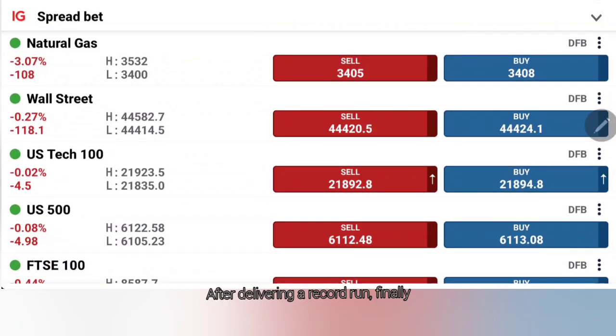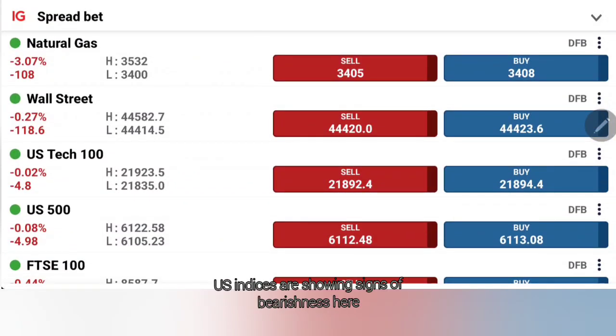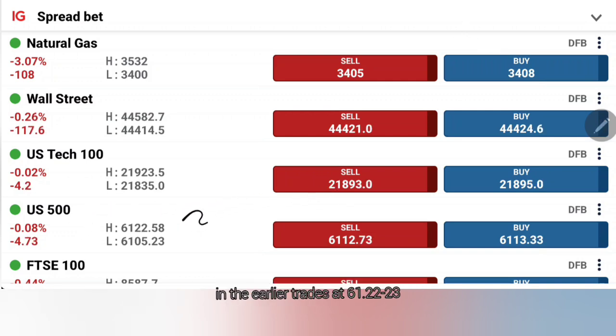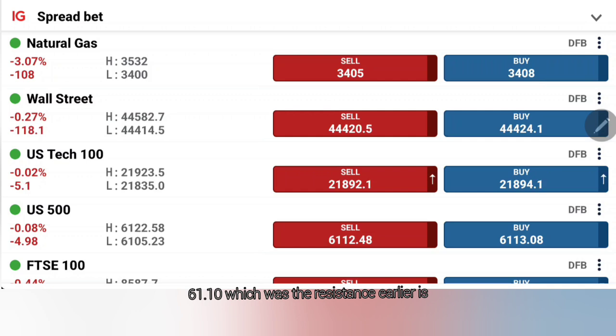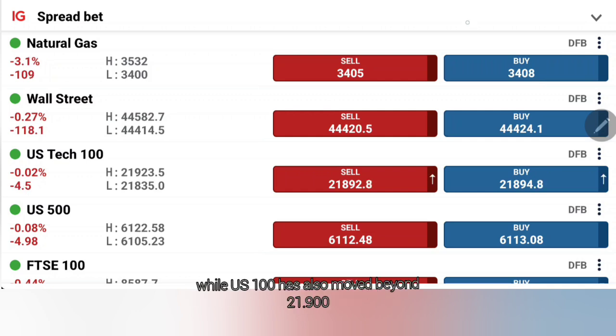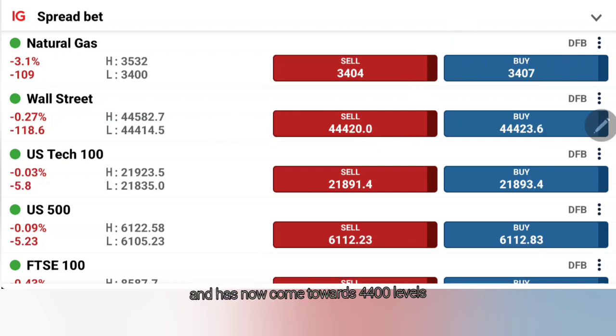After delivering a record run, finally US indices are showing signs of bearishness here. We have seen US 500 hitting the highs today in the earlier trades at 6122.3 and now has moved towards 6110 again, and 6100, which was the resistance earlier, is now going to be the stronger support, while US 100 has also moved beyond 21900 and now is struggling at around 21,889.20 zone, while US 30 has erased some of the gains and has now come towards 44,400 levels.